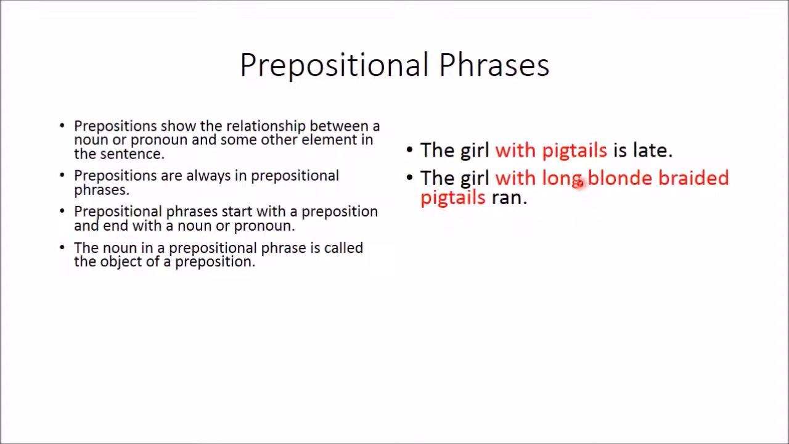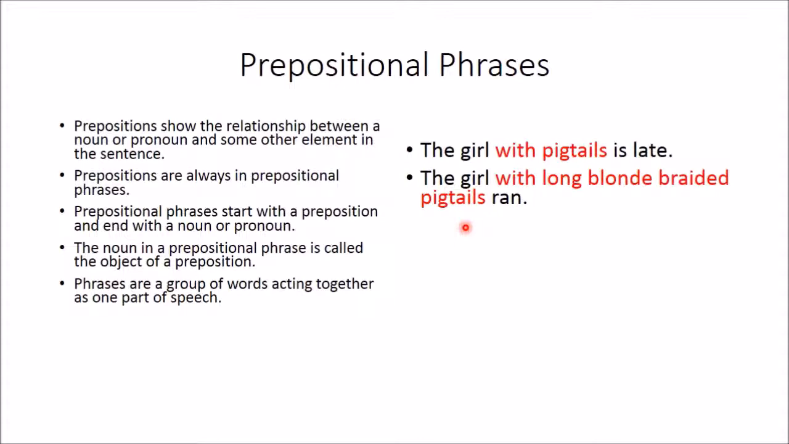Now you just have a bunch of adjectives that are describing the pigtails: long, blonde, braided. Those all become part of the prepositional phrase because the prepositional phrase starts with the preposition and ends with the noun. Okay, so both of these are prepositional phrases, these two words or this whole long phrase with five words. They're both prepositional phrases.